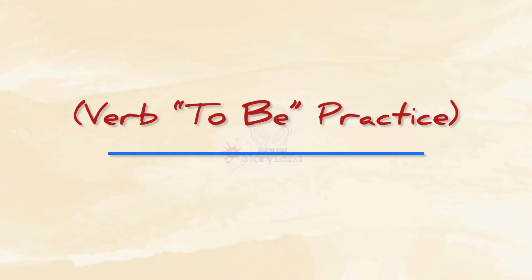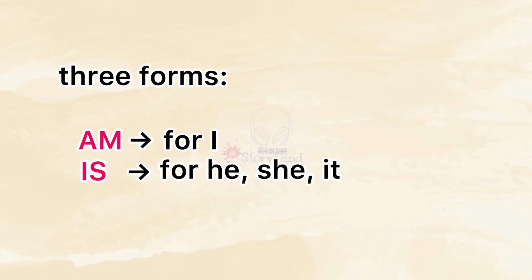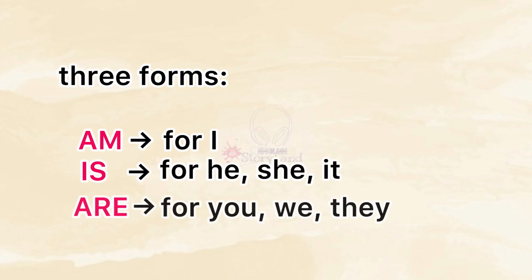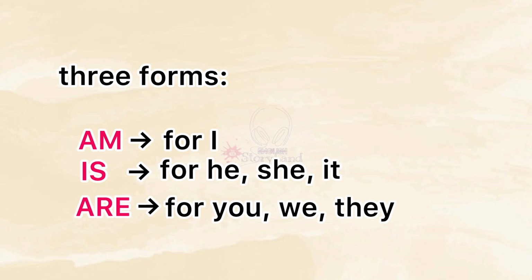In English, we use the verb to be to talk about who we are, how we feel, and where we are. There are three forms of to be in the present tense. Am, for I. Is, for he, she, it. Are, for you, we, they.